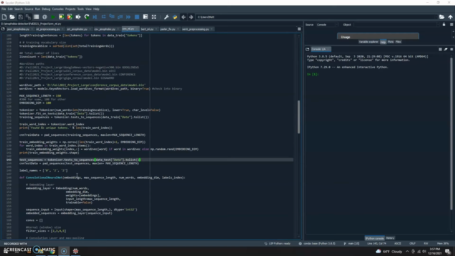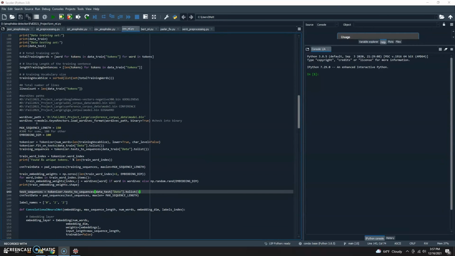Our CNN is built off of primarily word embeddings, and these word embeddings are created through word2vec, which translates words into a vector that can be used by the machine learning models. The four corpuses that we decided to work with were Google News, 2017 Wiki corpus, a conference corpus, as well as the GigaWord corpus, which is encapsulated from a lot of different news sources. Each of the four corpuses are created from a 300-dimension word vector. However, the conference corpus is actually created from a 100-dimension word vector.